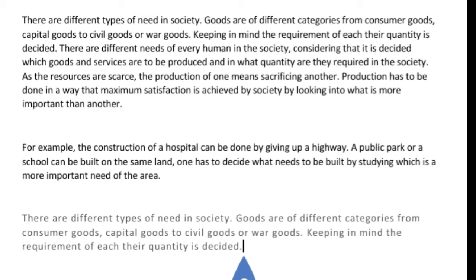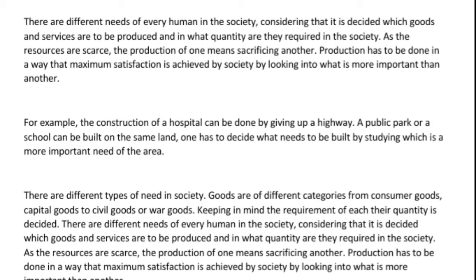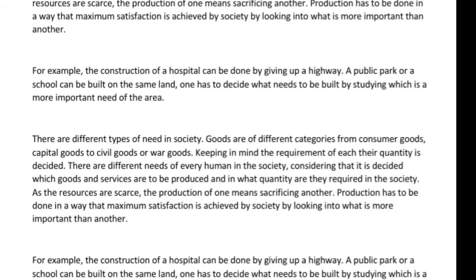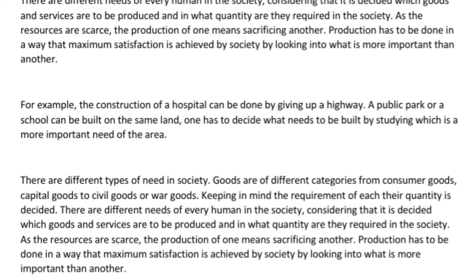For example, the construction of a hospital can be done by giving up a highway. A public park or school can be built on the same land. One has to decide what needs to be built by studying which is the more important need of that area.